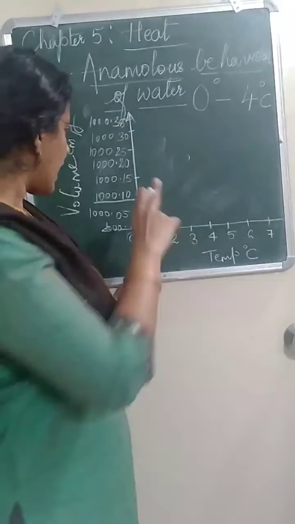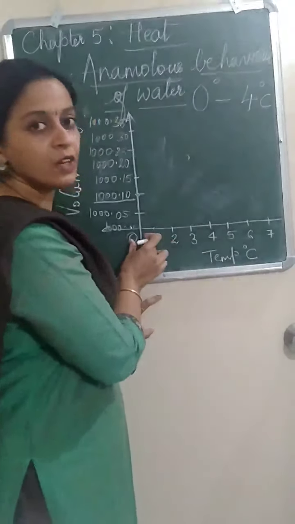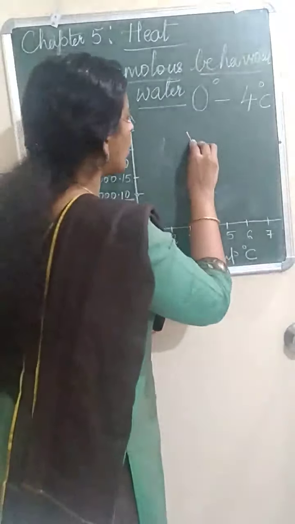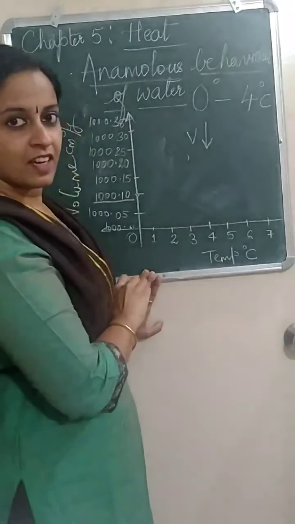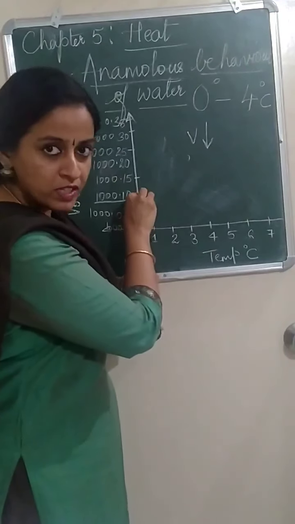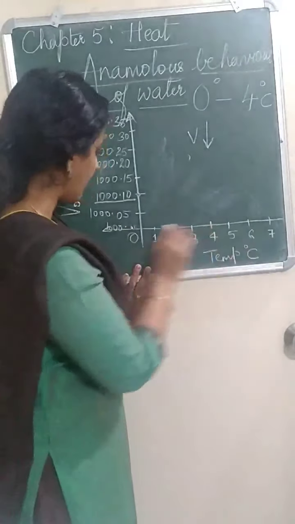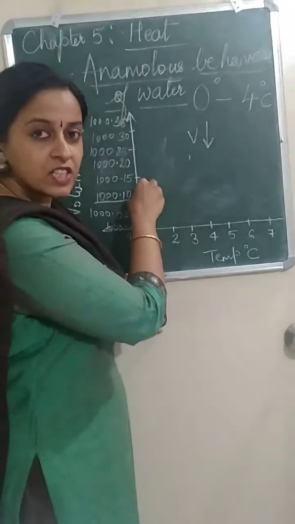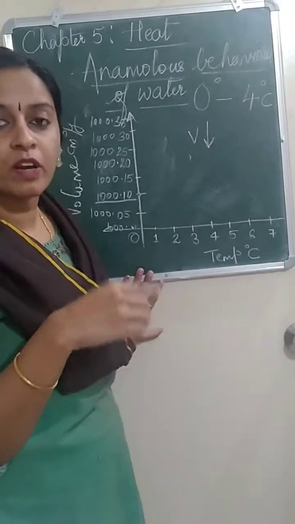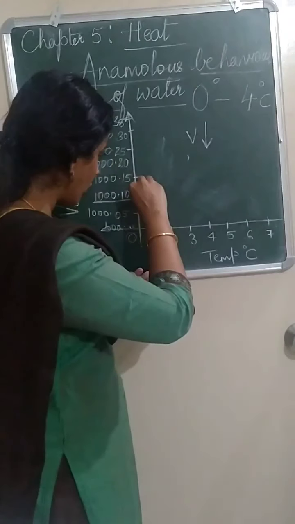Opposite will happen. If you heat, the water should expand. But if it is at 0, it will contract. Opposite will happen. Contract means the volume decreases. Remember? So, if the volume of the water was 1000.10, at 0 degrees Celsius, if I heat it, instead of the volume increasing, it will decrease because it will start contracting. It will start contracting means volume decreases. So, the volume becomes less.